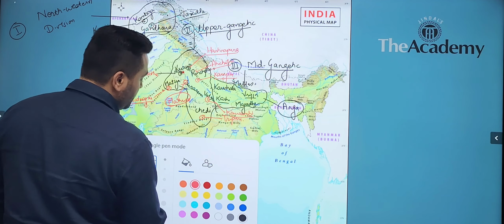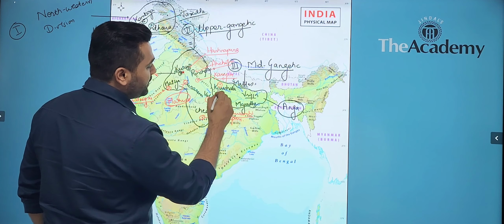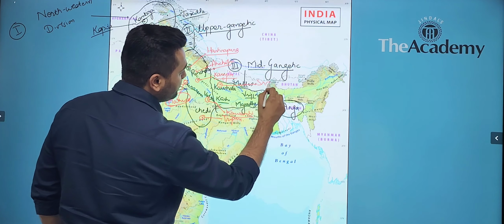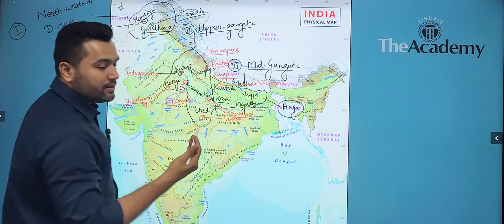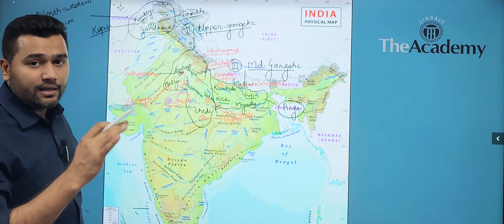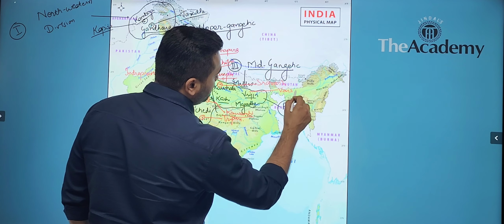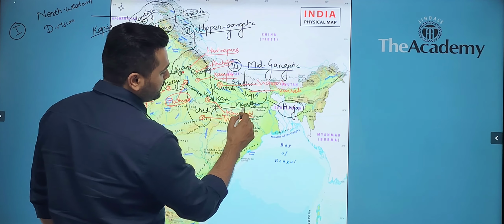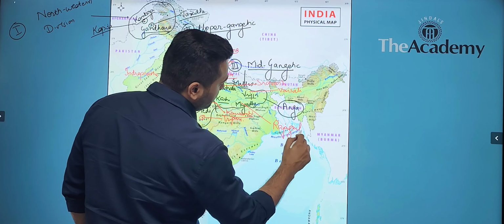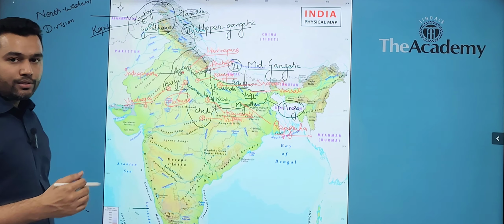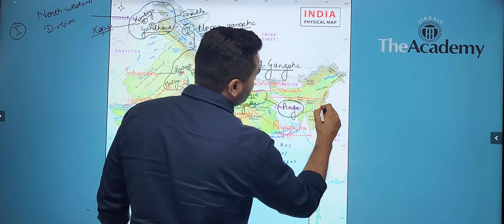So when we talk about these 6 Mahajanpad, they were characterized by their capitals. Kaushal's capital was Shravasti. The capital of Kashi was the city of Varanasi, also known as Kashi. Vrajis had an important capital in the form of Vaishali. Magadha initially had its capital at Rajgraha. Later we will see how the capital shifted to Patliputra. Anga had its capital in the form of Champa.